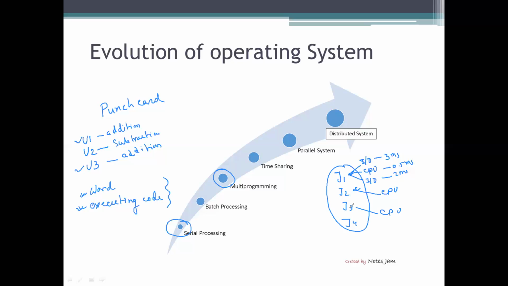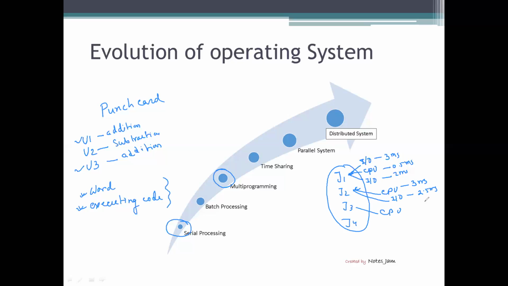And at the same time I can get multiple outputs. Suppose J2 first needs to perform a CPU operation, and then an IO operation. To perform the CPU operation it needs 3 milliseconds, and to perform the IO operation it needs 2.5 milliseconds.